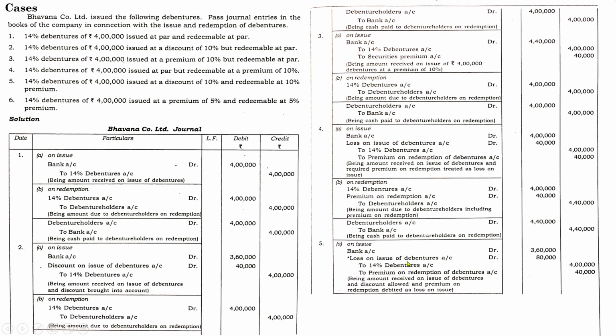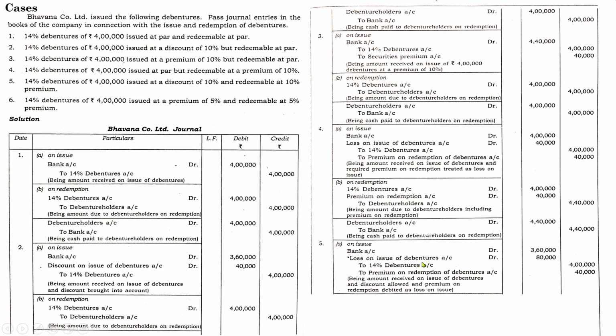Anyway, let us discuss the amounts. See, face value of the debenture was 4 lakhs. It is issued at discount of 10%. So what will be the amount the company is going to collect? 4 lakh minus 10% of 4 lakh. So 10% of 4 lakh means 40,000. 4 lakh minus 40,000, it will be 3 lakh 60,000. So we have got one.